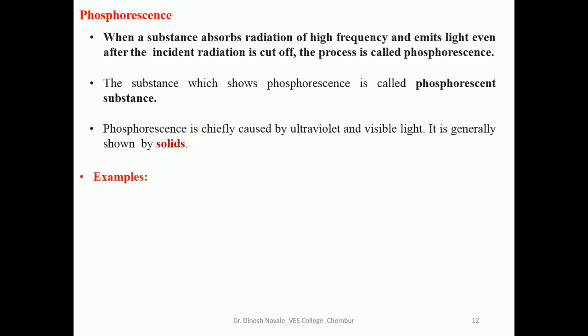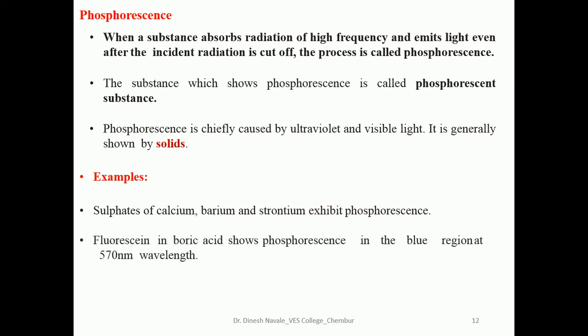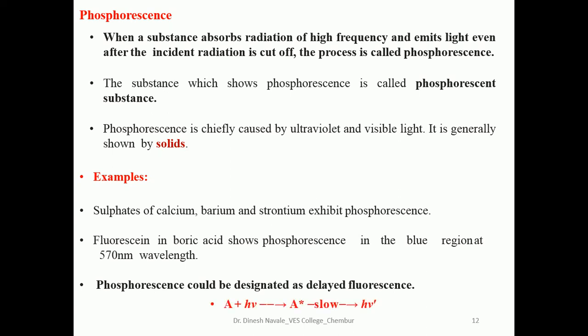Some examples of molecules which exhibit fluorescence and phosphorescence are the sulfates of calcium, barium, and strontium. These molecules can easily exhibit the phosphorescence phenomenon. Fluorescein in boric acid shows phosphorescence in the blue region at 570 nanometer wavelength. Phosphorescence could be designated as delayed fluorescence. So this is one of the examples of phosphorescence.